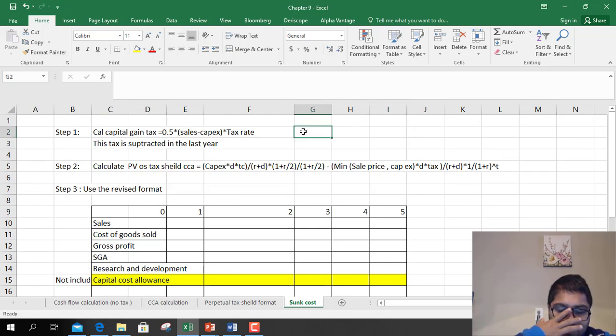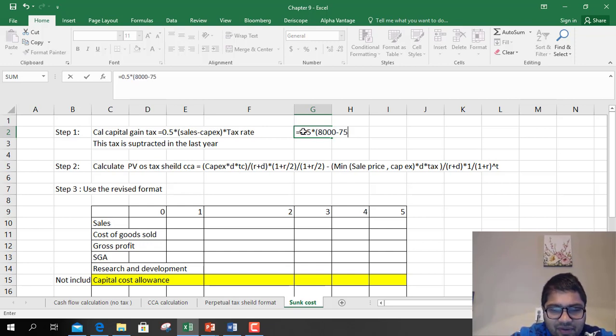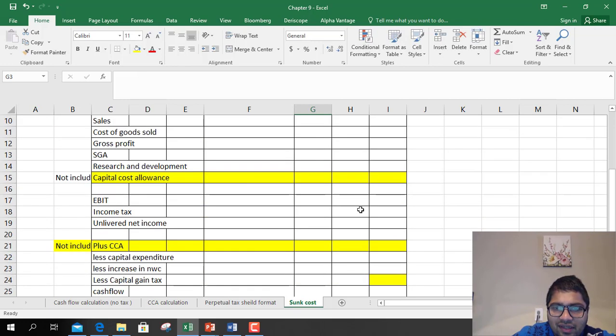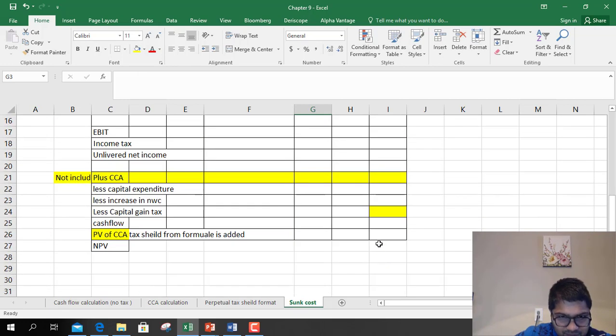So let's do that. First is capital gain tax. So it is 0.5 into 8 million is the selling price, 7.5 million is the buying price, like you constructed the lab for 7.5 million, and 40% is the tax rate. So 0.4, or we'll put 40% here. Okay, so 100 is the capital gain deduction. I'm just putting 100 here. This was the first change.